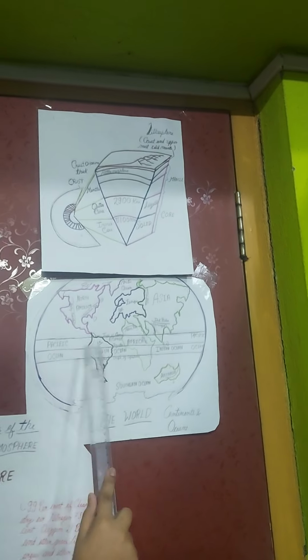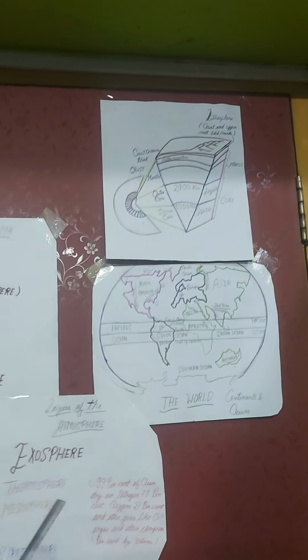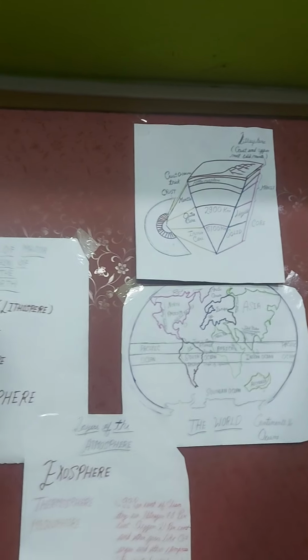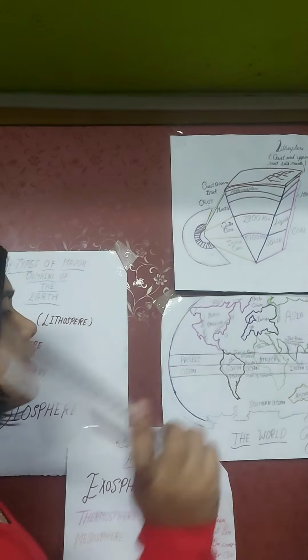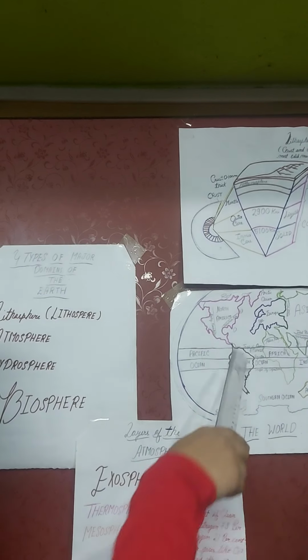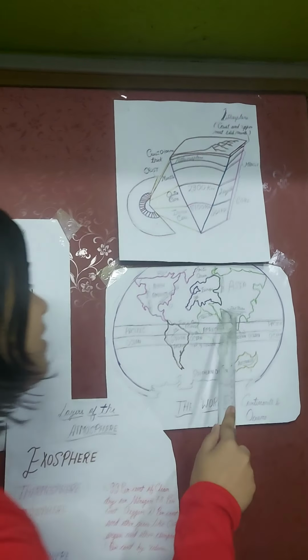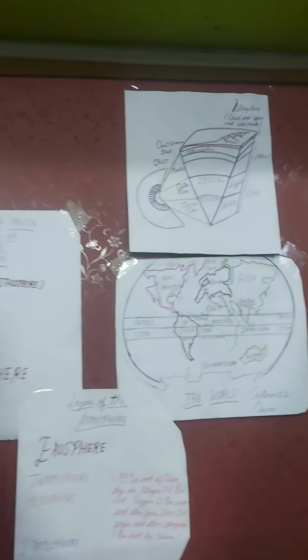And let's see our whole world map. Let's talk about some of the continents. Which is the biggest continent? Can you see? Asia is the biggest continent. There is the Tibet Plateau, which is in China, and this is the Himalayas.